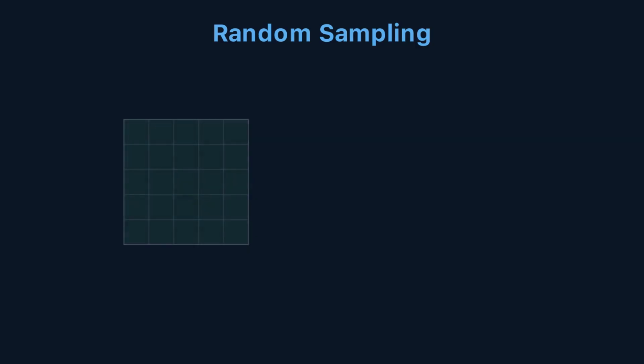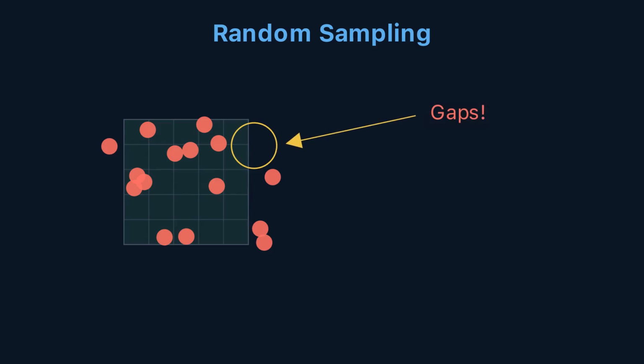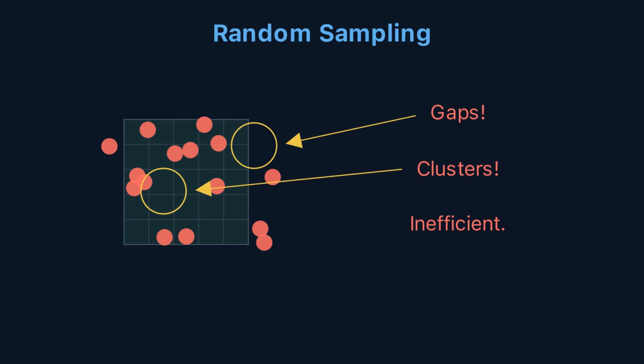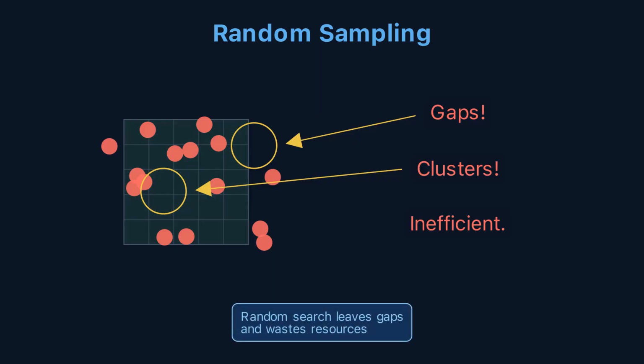The first instinct: send search parties to random locations. 15 teams, 15 random coordinates. But look at the map. 3 teams ended up in the same clearing while the entire eastern ridge was never visited. Gaps and clusters. Some areas searched multiple times, others completely missed. With a lost hiker, every hour matters. Random sampling is inefficient. It doesn't guarantee coverage.